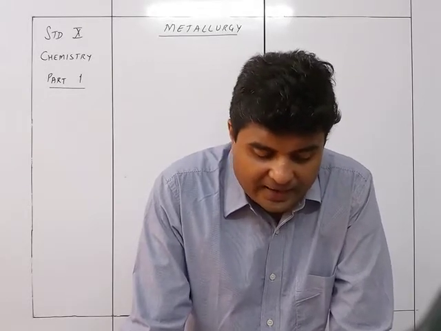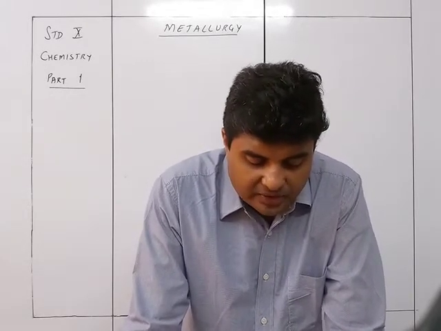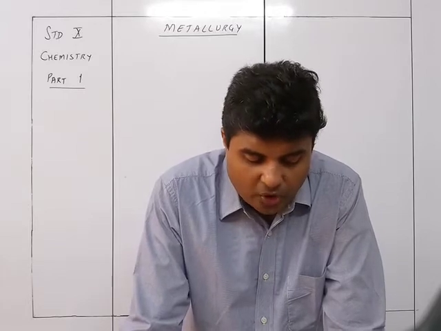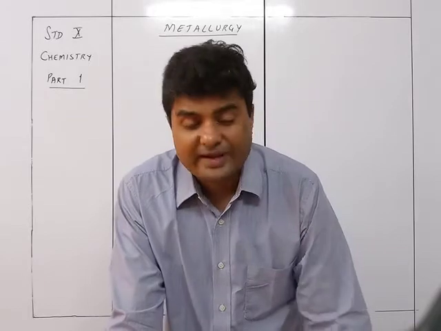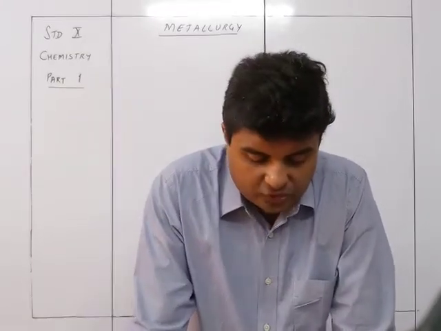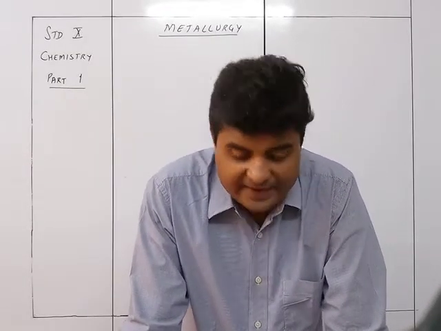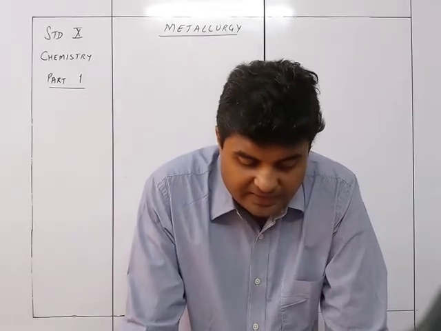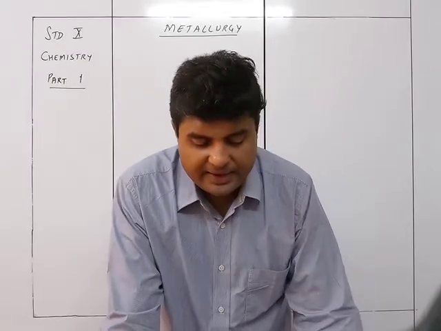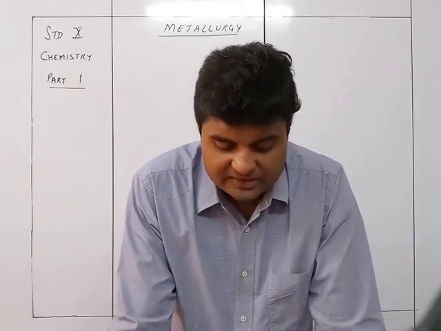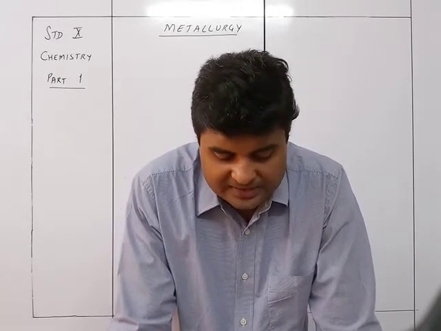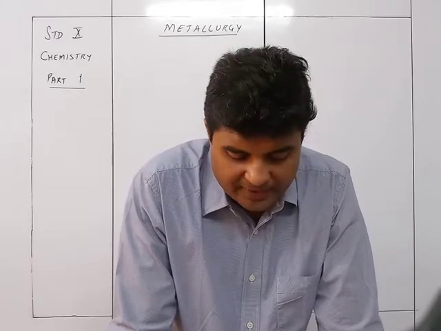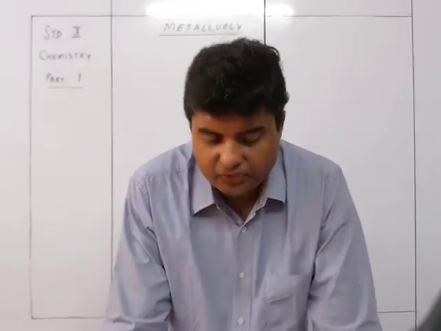Halides: cryolite Na3AlF6, fluorspar CaF2, horn silver AgCl, rock salt NaCl. Sulfides: iron pyrite FeS2, zinc blende ZnS, galena PbS and cinnabar HgS. And finally sulfates: gypsum CaSO4.2H2O, anglesite PbSO4, barytes BaSO4 and Epsom salt MgSO4.7H2O.